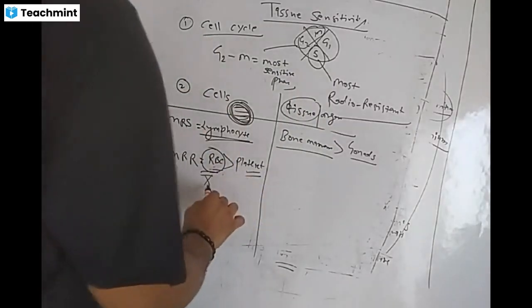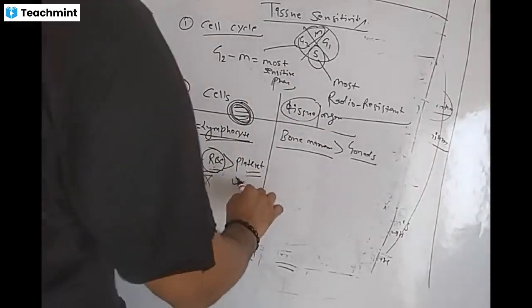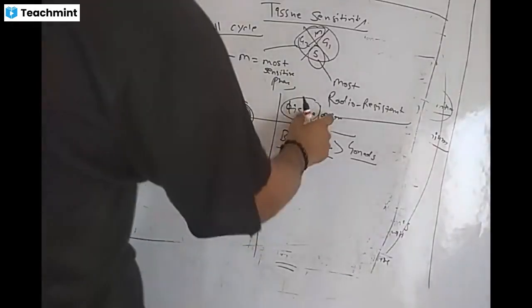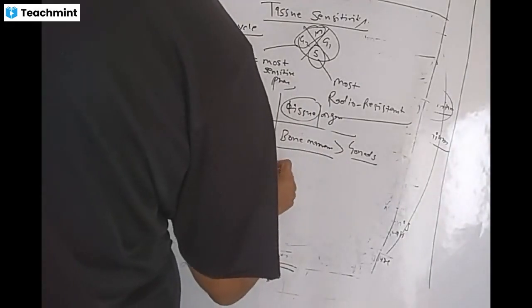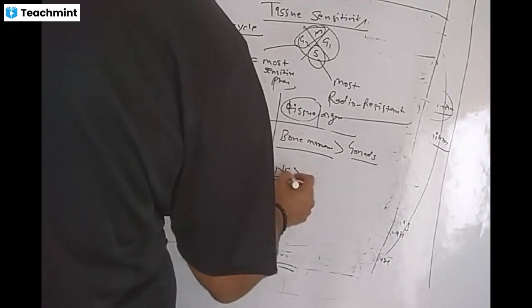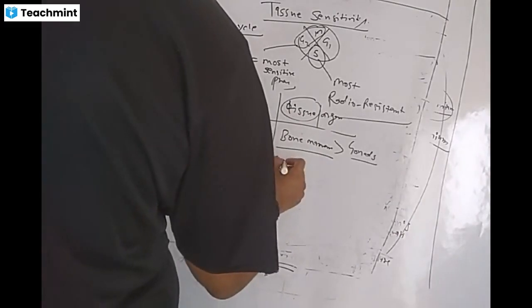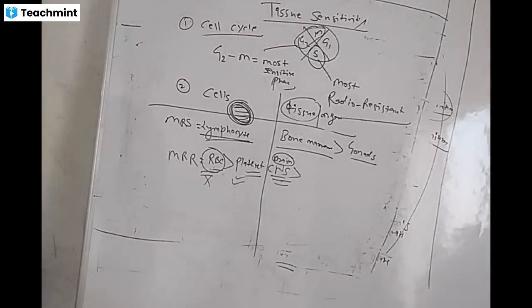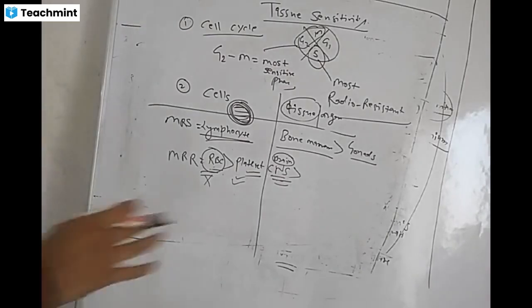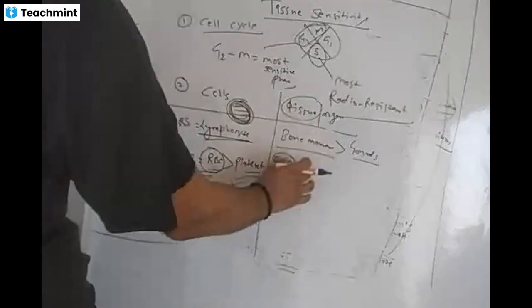So if it is not given in option, answer will be platelet. If we compare tissue, CNS, that is the brain, is the most radio resistant tissue. So these are the cells and tissues.